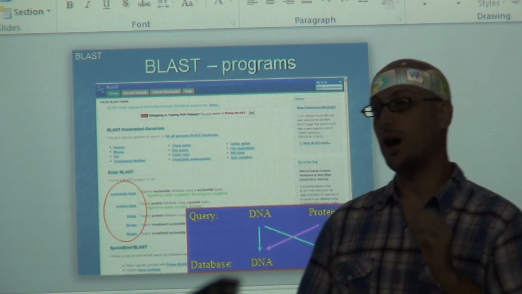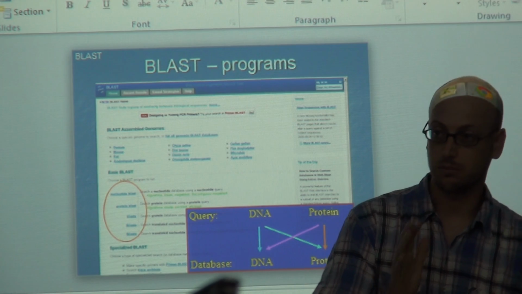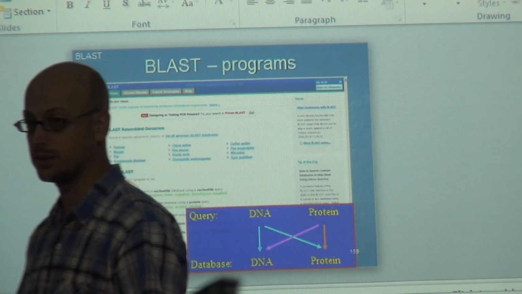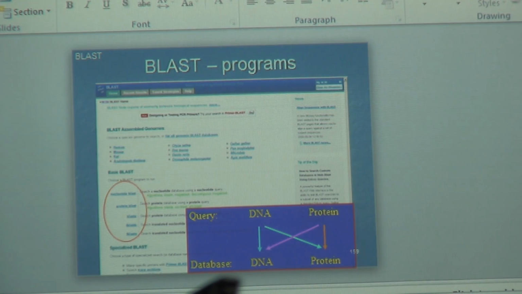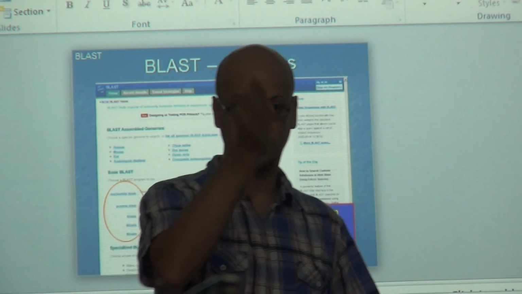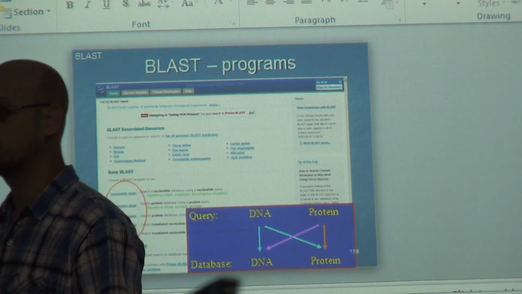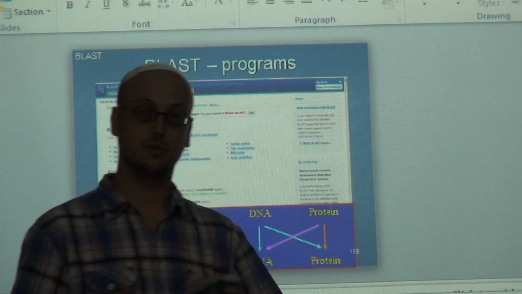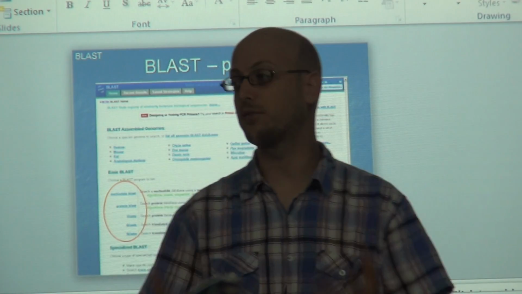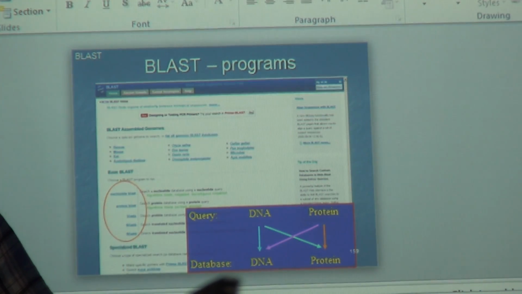What do we know about the central dogma, the translation from DNA to protein? We know that different DNA nucleotides can create the same amino acids.